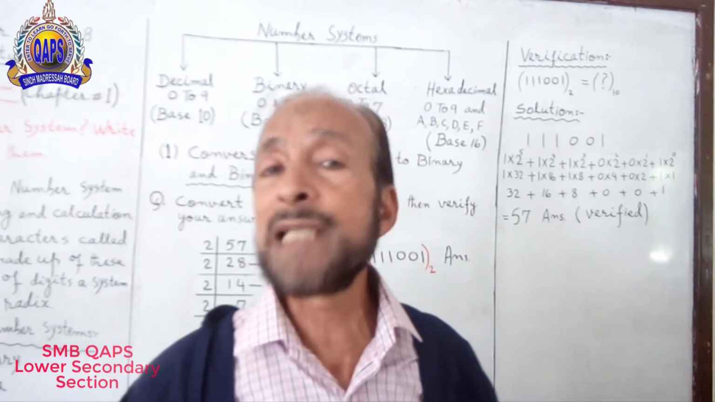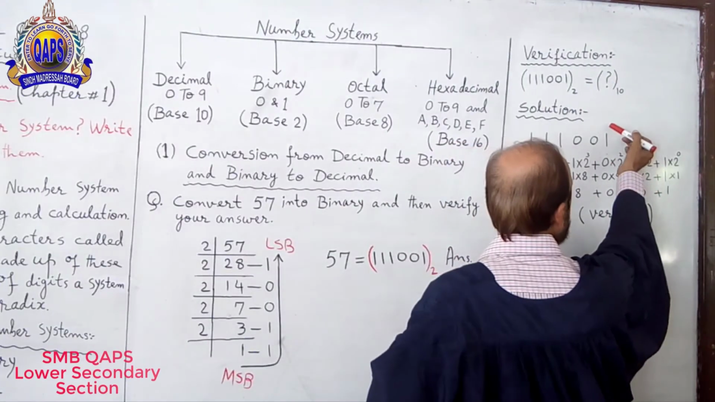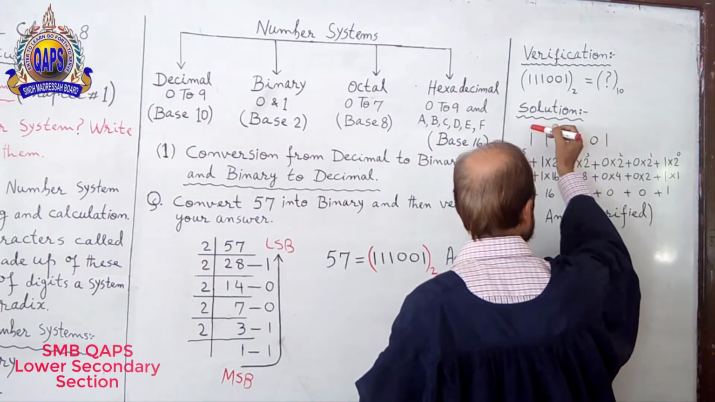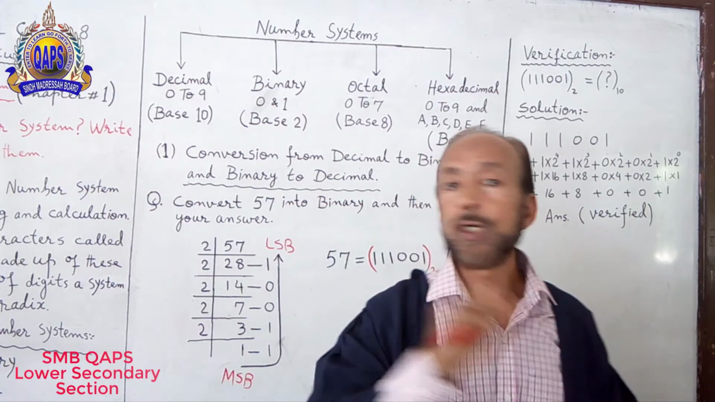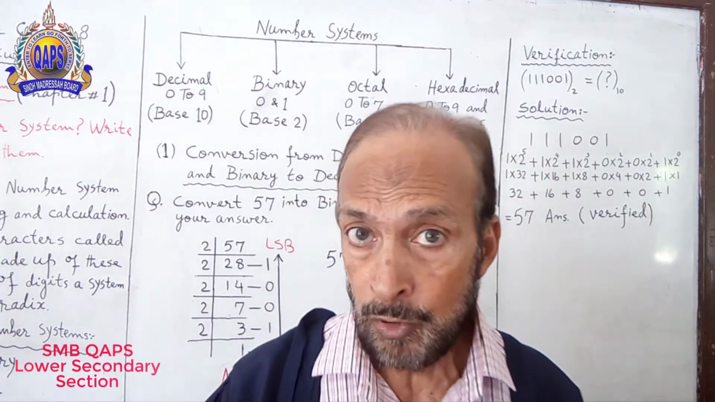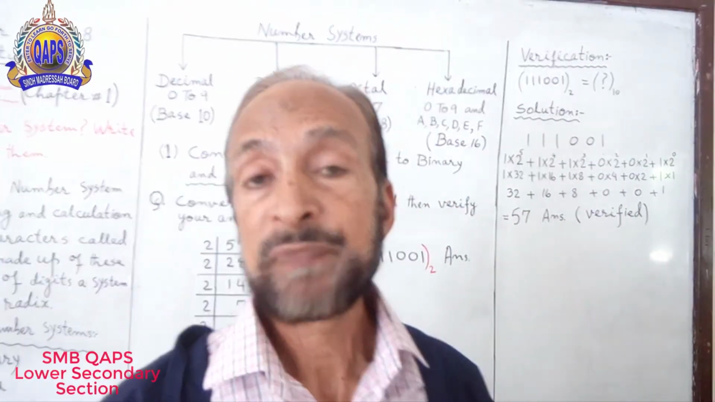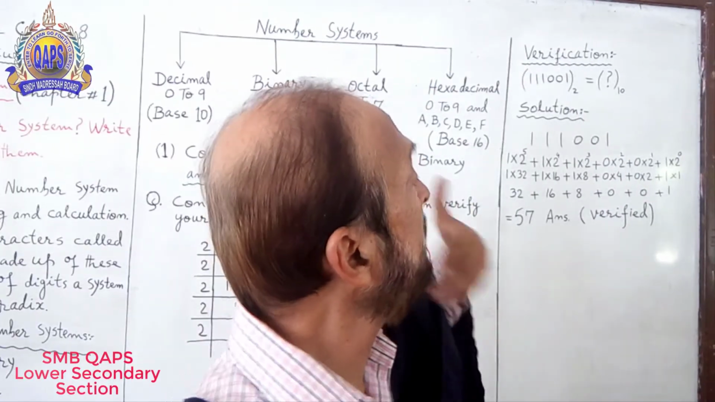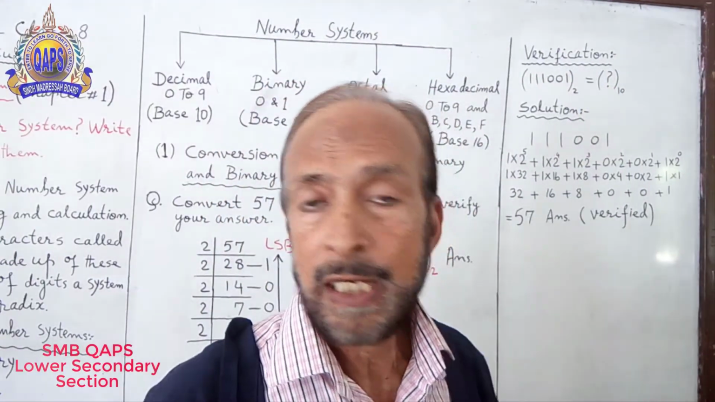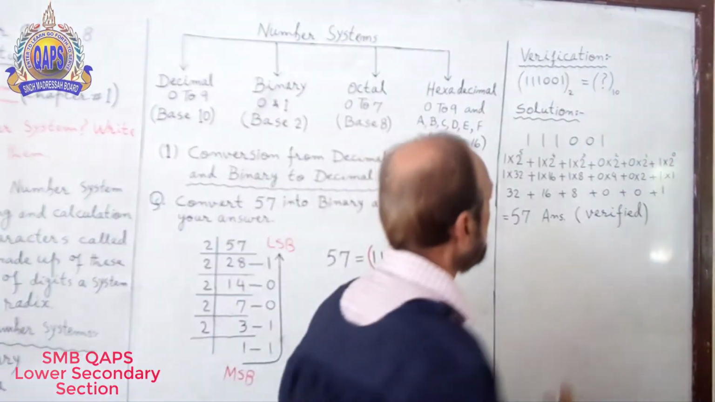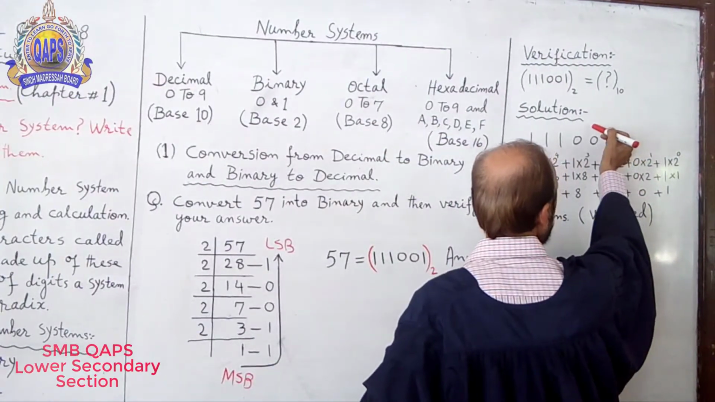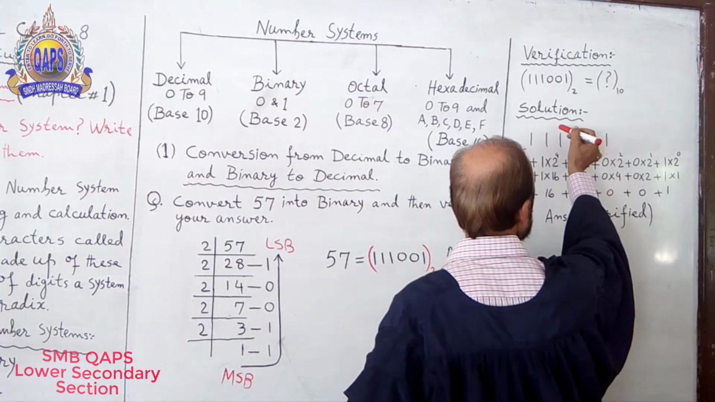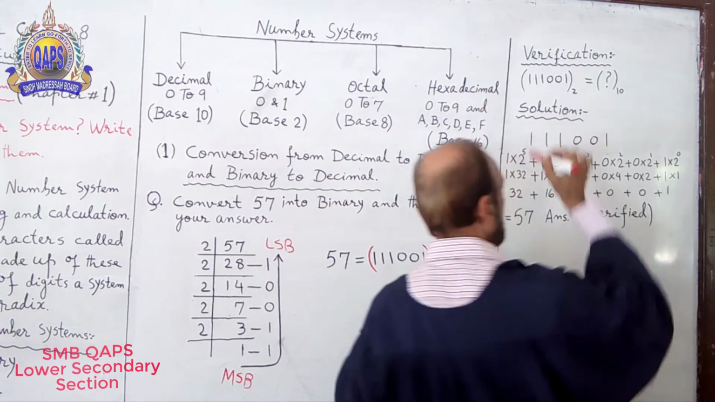If you count it like 1, 2, 3, 4, 5, 6, no, not at all. This is wrong. That's why I am saying again, count from the right hand side and from 0: 0, 1, 2, 3, 4, 5.